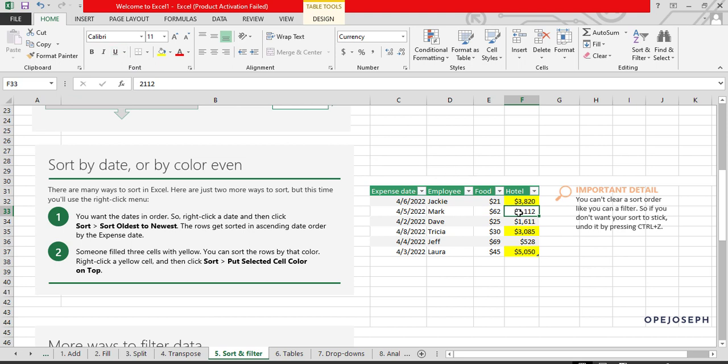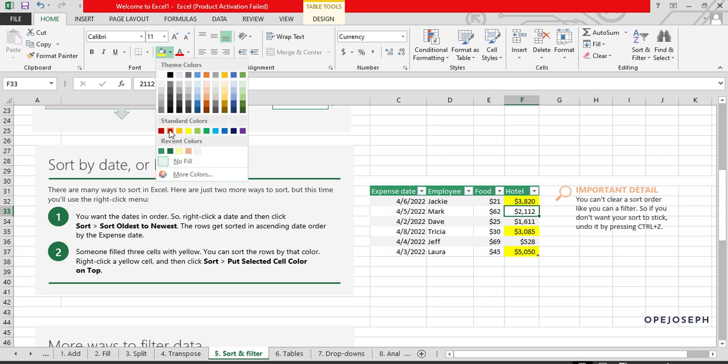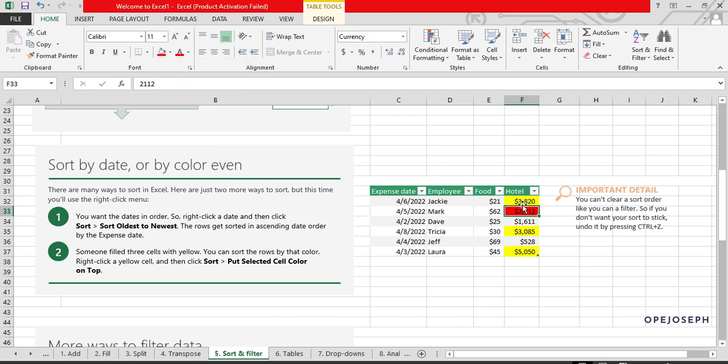Because I want to fill this cell with color red, for example, I can select red. Bang! Excel gives me that red now. It gives us the red color. So now I can sort based on color.